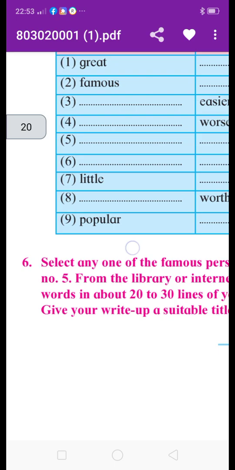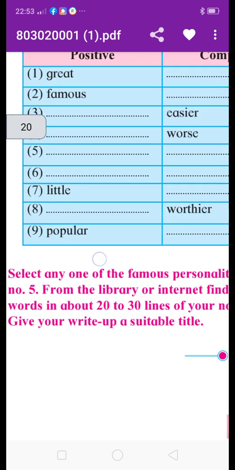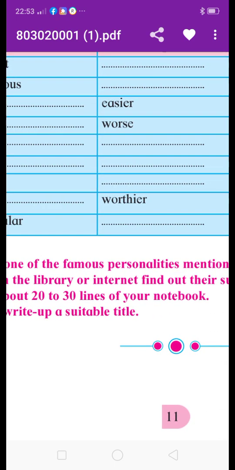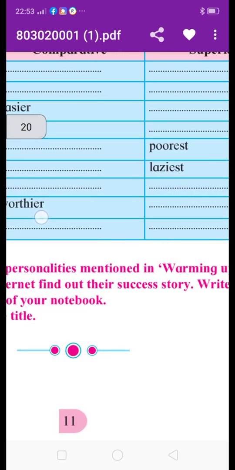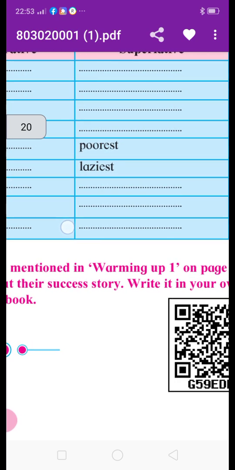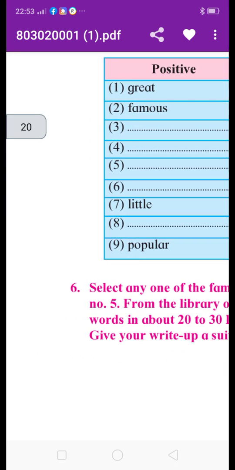Then next, number 8. The comparative form given is worthier. The positive form is worthy, W-O-R-T-H-Y, and worthiest, W-O-R-T-H-I-E-S-T. The last one is popular.